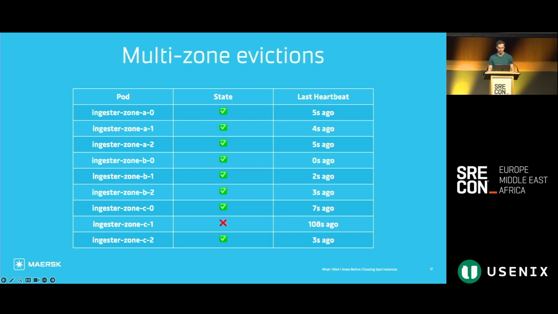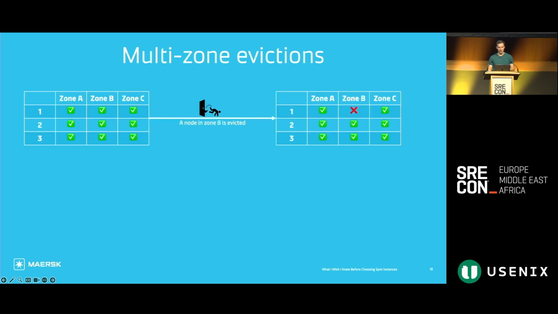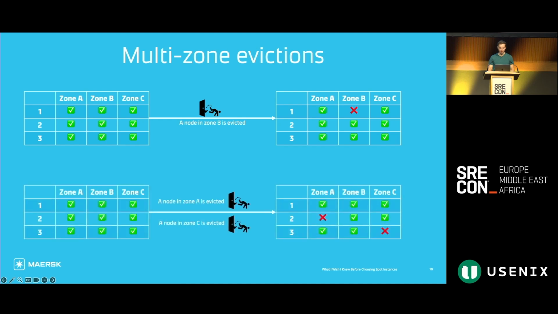Crucially, and this is what we should keep in mind on the following slides, it takes only a single unhealthy ingester for that entire ingester zone to be considered unhealthy. So in the example table here, zones A and B are up because they're all healthy, but zone C is down because C1 had a heartbeat that was too long ago. In a normal single eviction scenario, this is not a problem because we still have 2 out of the 3 zones up and we can still achieve quorum. But if 2 nodes are evicted in 2 different zones at roughly the same time, then we're in trouble because now we're down to 1 out of 3 zones, we can no longer achieve quorum, and we start seeing regressions.